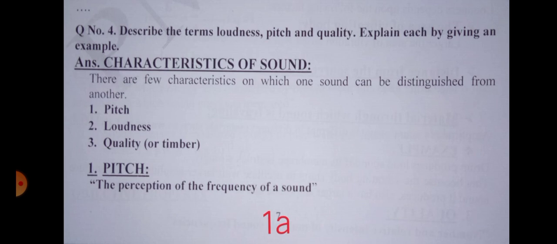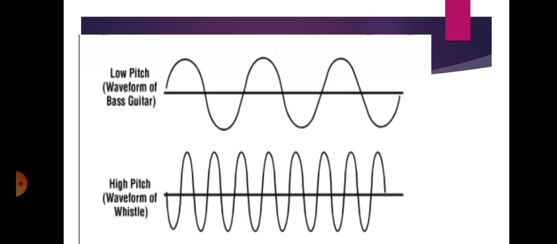The first is pitch. The definition is: the perception of the frequency of a sound is called pitch. Simply put, pitch is the characteristic of sound through which we can distinguish a shrill sound from a grave sound. The pitch of a note depends on the frequency of the sound waves reaching the ear. So a high-pitched note has a high frequency and a short wavelength.